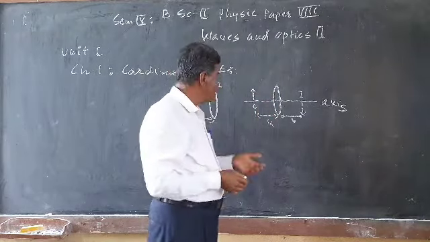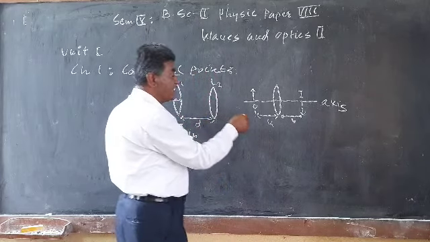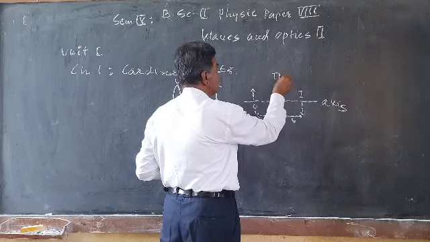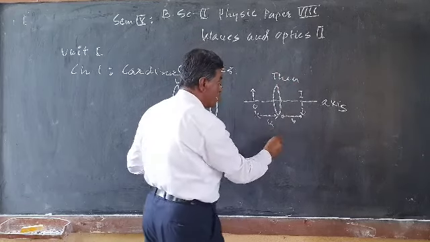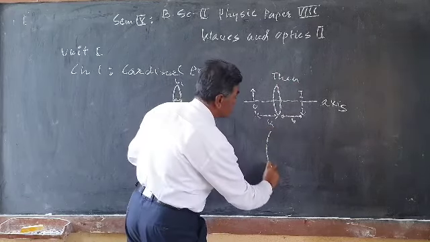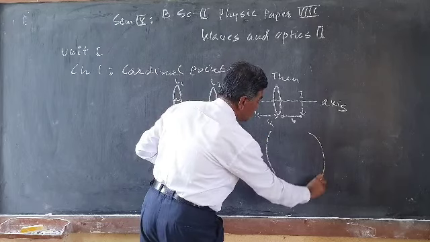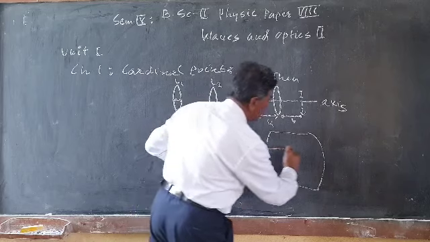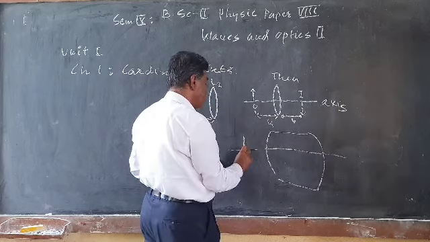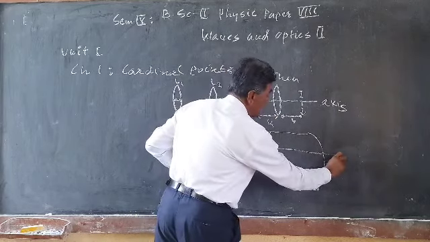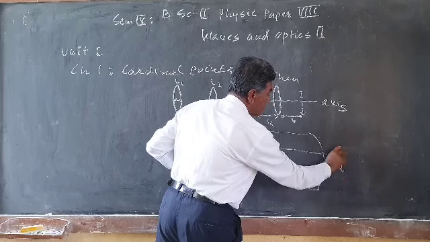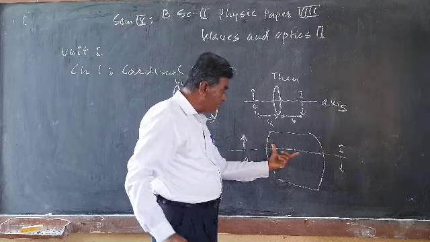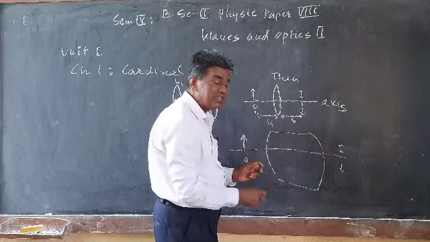But if we consider a thick lens like this, with the principal axis here, the object placed somewhere like this, and the image formed here, the problem arises: we cannot neglect the thickness of this thick lens.